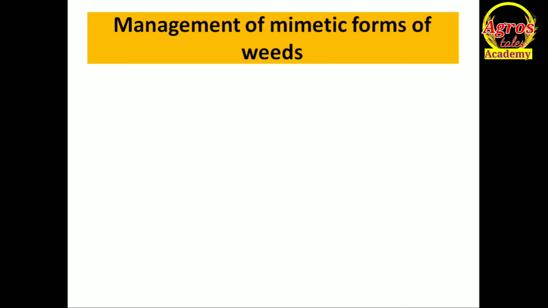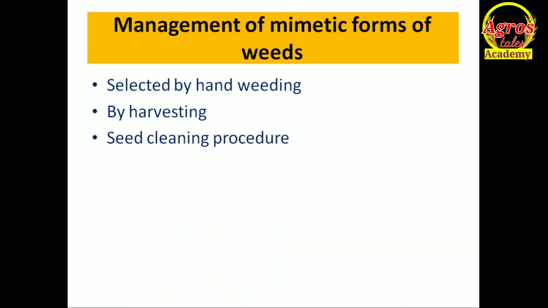Next is how to manage mimetic forms of weeds. I have told you it is the total role of the operator: selected hand weeding during vegetative growth stage when there is no seed production. In this vegetative condition you can go for hand weeding and you can operate it properly. You can uproot it properly so that there will be a decrease in the population of mimic or weed.